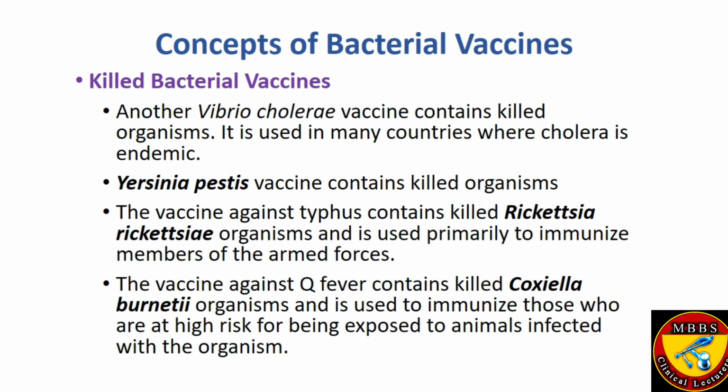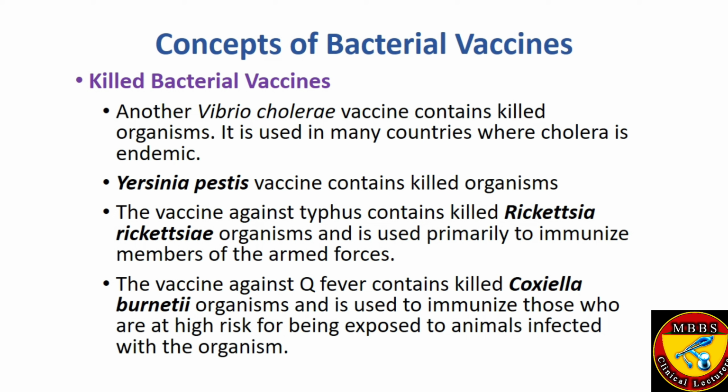Killed bacterial vaccine. Another Vibrio cholerae vaccine contains a killed organism. One of the Vibrio cholerae vaccines is the live attenuated type, while the other is made by killing the organism, so the vaccine contains the killed organism. It is used in many countries where cholera is endemic.